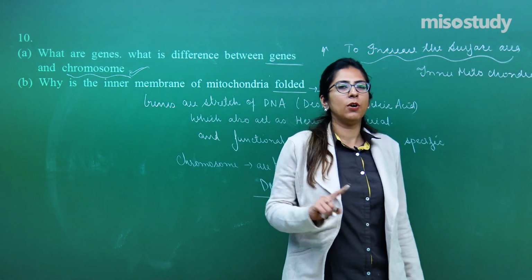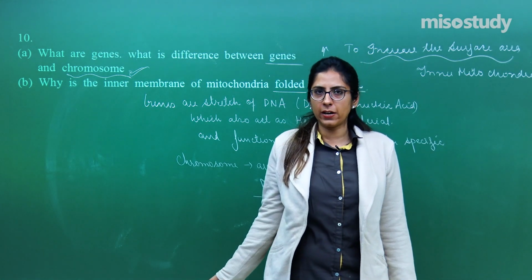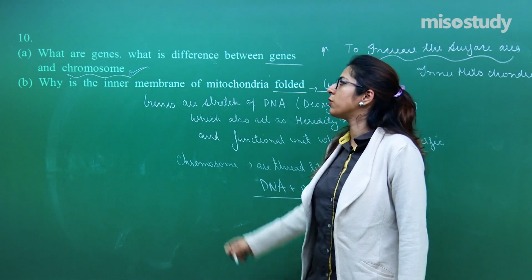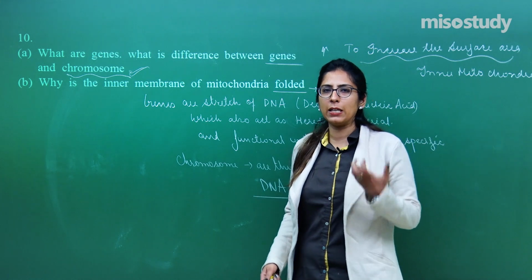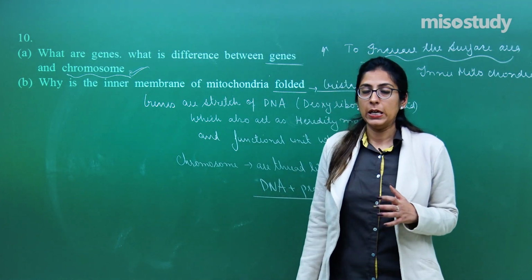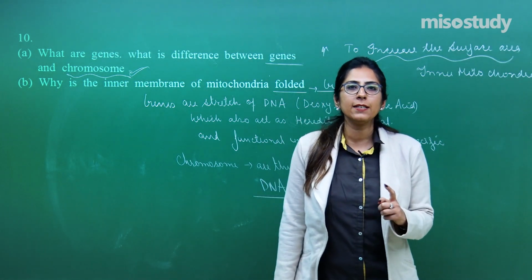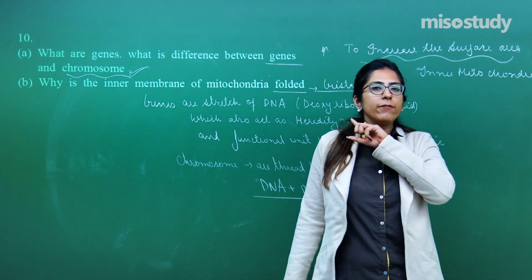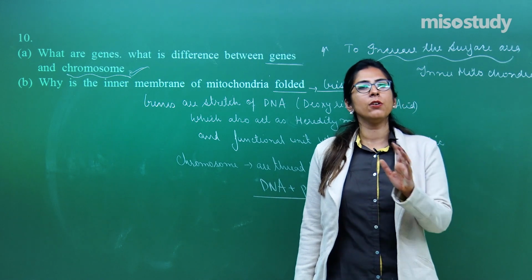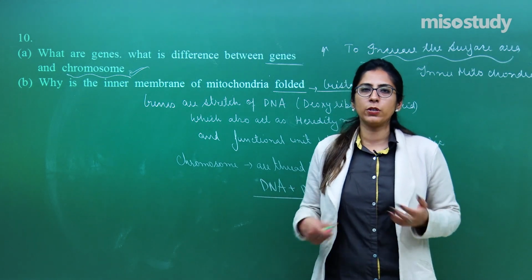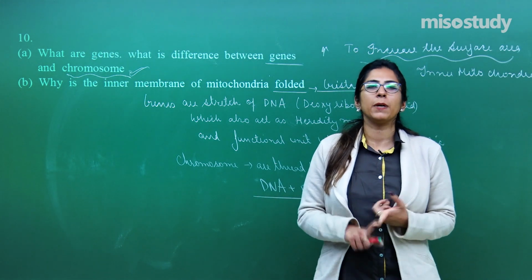Draw a well labeled diagram of the mitochondria in this, right? Do explain why these folds are important. If you wish, you can draw the diagram also. Because it is a 5 marks question, you have to attempt it as a long answer type question. Wherever there is a diagram, you must draw it, and it should be neat and clean. Never ever draw the diagram with a pen. Always draw a diagram with a pencil. Even in your notebook, when you write whatever I have written on the board, you should use a pencil. No need to use pens, right?